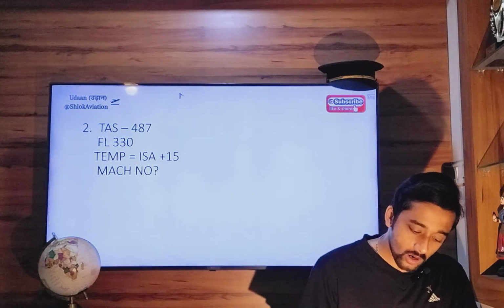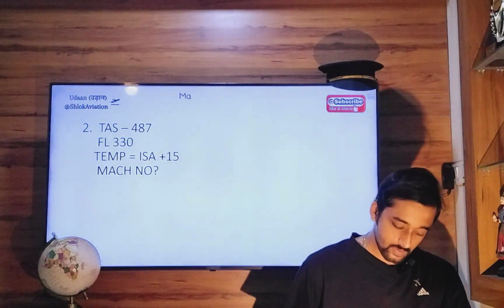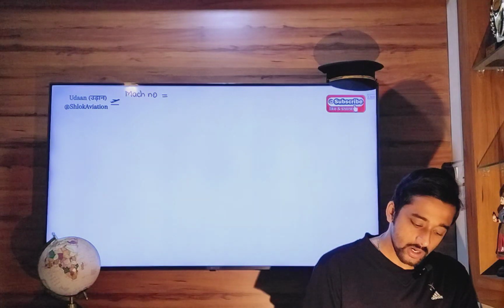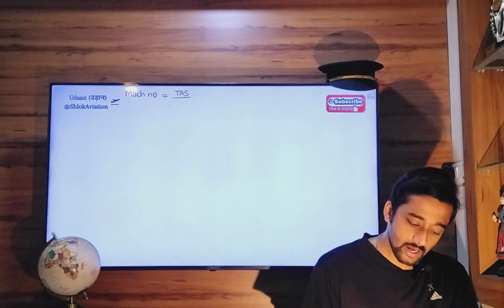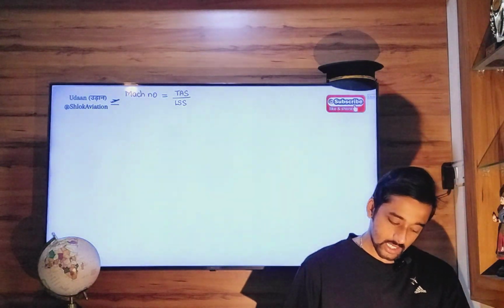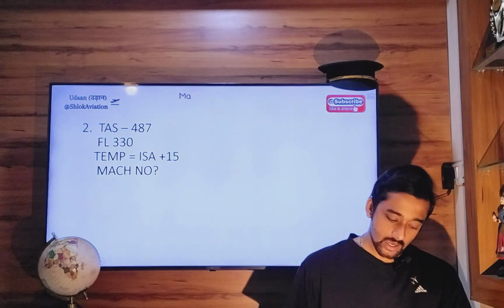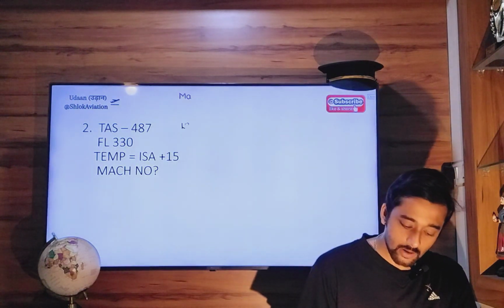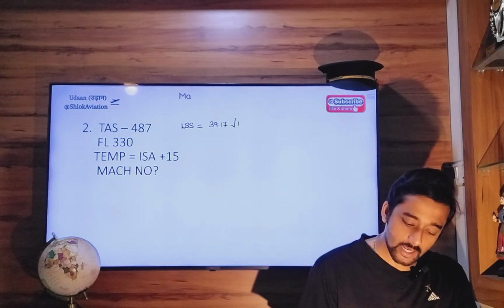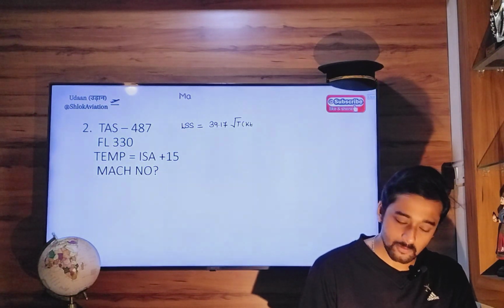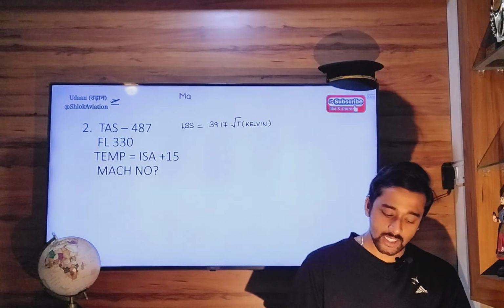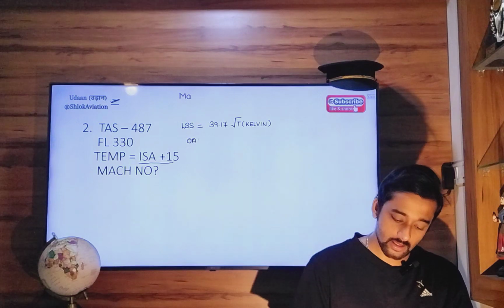Now, we all know that Mach number equals true airspeed divided by local speed of sound. Here true airspeed is given to us directly. Local speed of sound is not given to us. But we all know that local speed of sound equals 39.17 square root of temperature in Kelvin, the outside temperature in Kelvin. Now outside temperature is ISA plus 15.